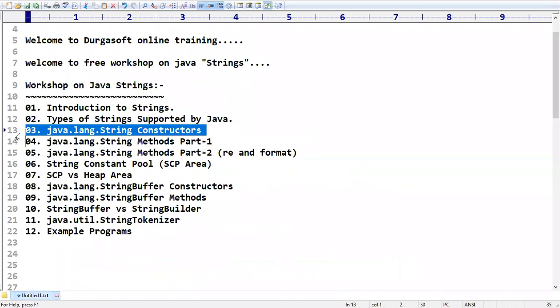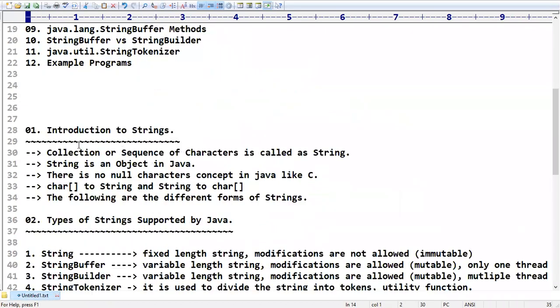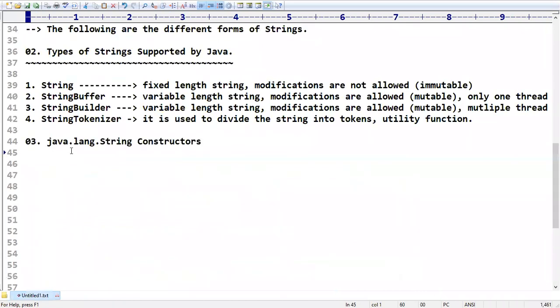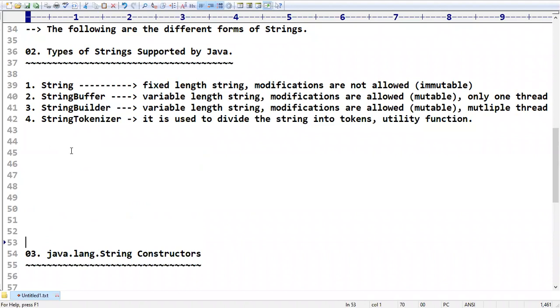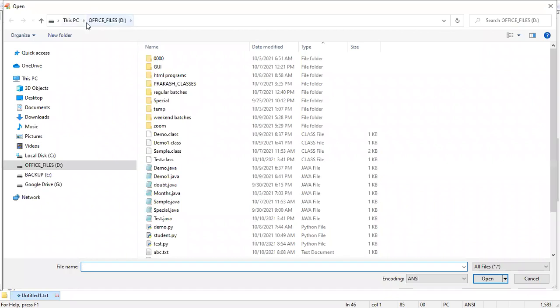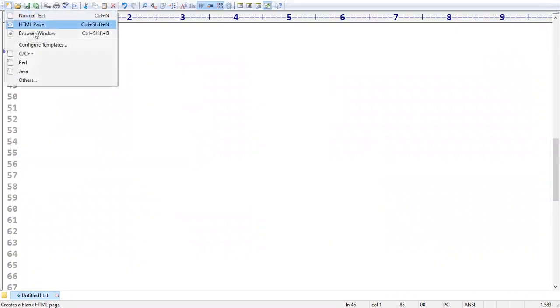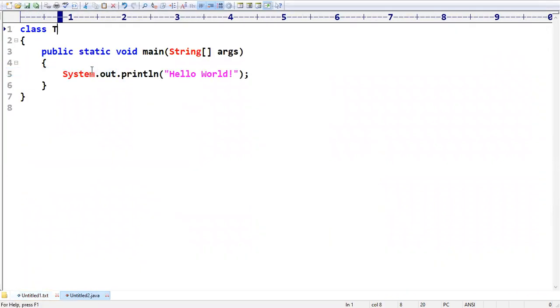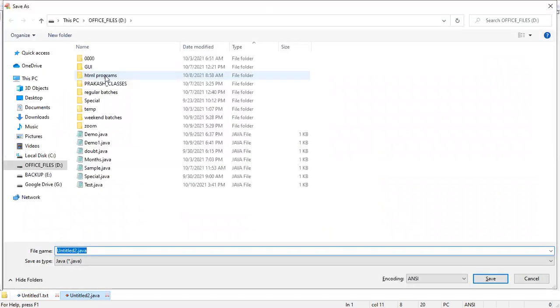Now I want to see the constructors which are there on the string. But before moving to this, I want to go with one or two examples related to strings, then I will go in detail. First I want to create a new Java program. Let us save the file name as Test.java.